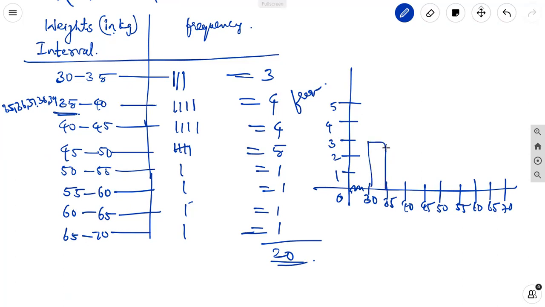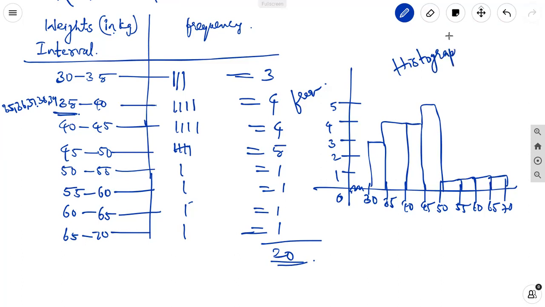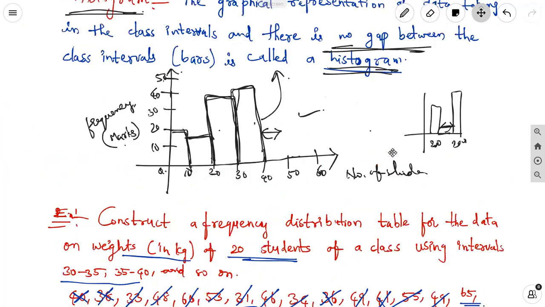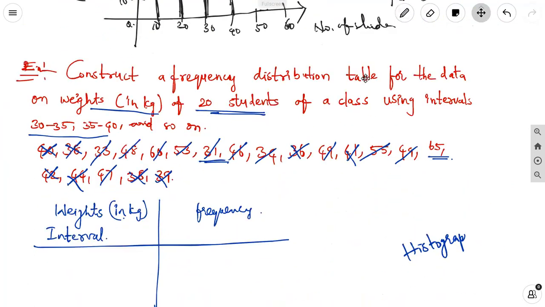35 to 40, how many are there? 4. 40 to 45, 4. 45 to 50, 5. 50 to 55, 55 to 60, 60 to 65 and 65 to 70 are 1 each. So this is the histogram. This is the way we construct and draw bar graphs